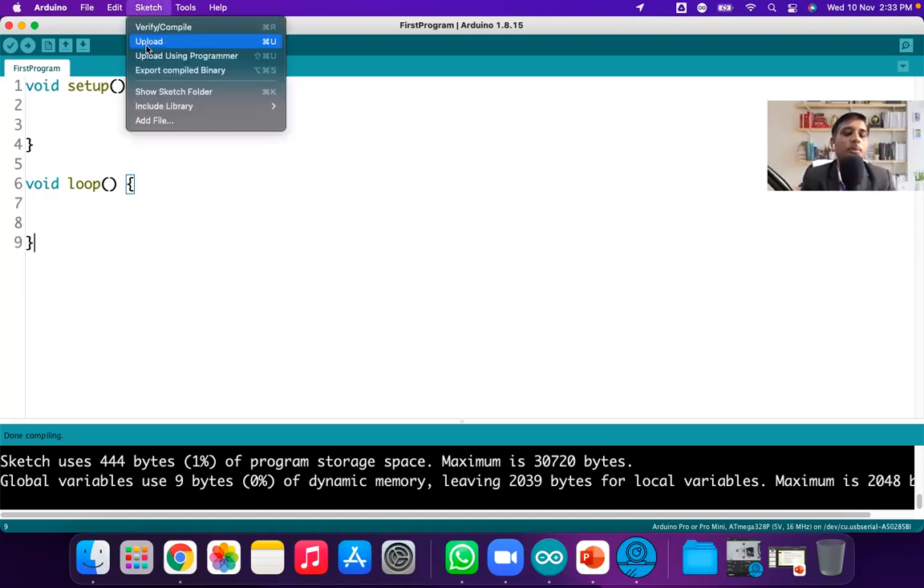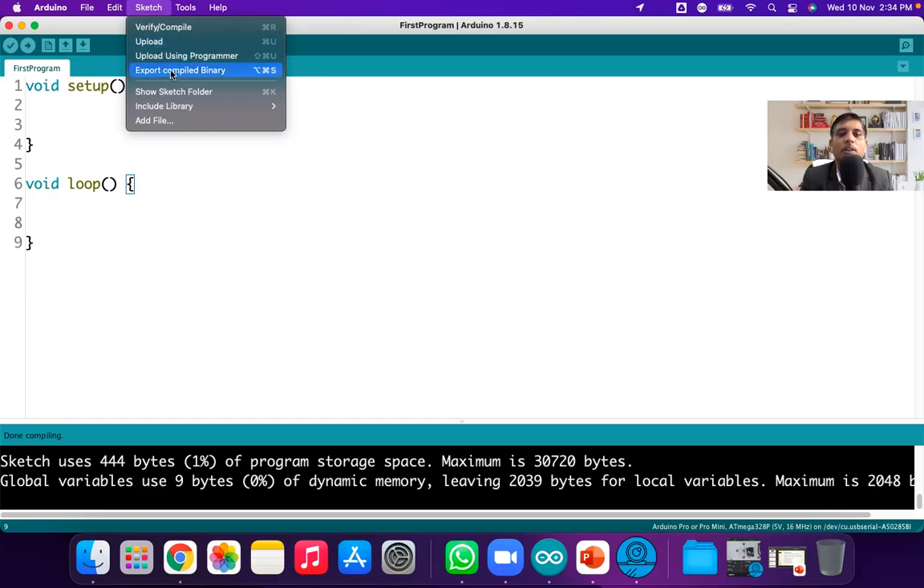If you have connected the Arduino board to your computer through USB, you can upload whatever program you have written through this upload button. If your Atmega IC does not have the bootloader, you can upload through an external programmer. But generally, if you are using the Arduino Uno board, we use only the upload button.